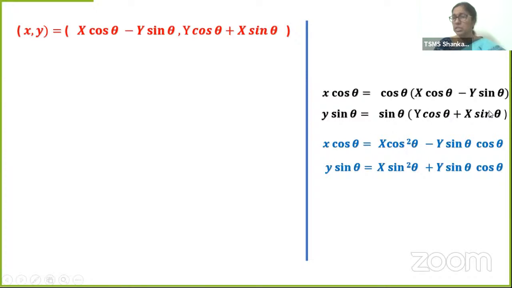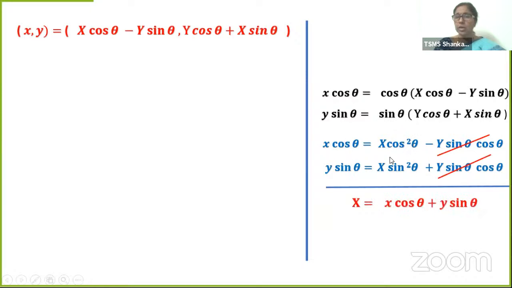I am just rearranging the terms and writing x sin square theta in the second place. Let's see now if you simplify this. Don't you think these two will get cancelled? Minus y sin theta cos theta plus y sin theta cos theta. Oh, they get cancelled.